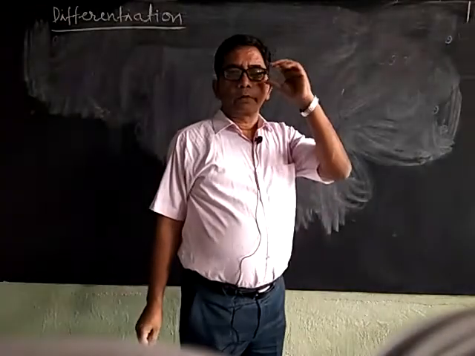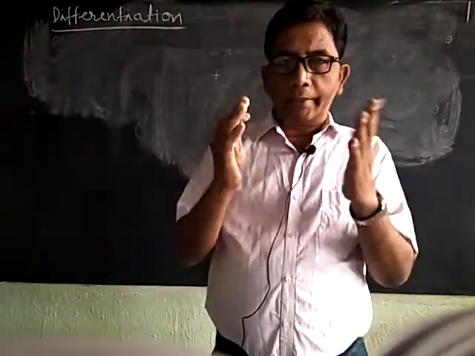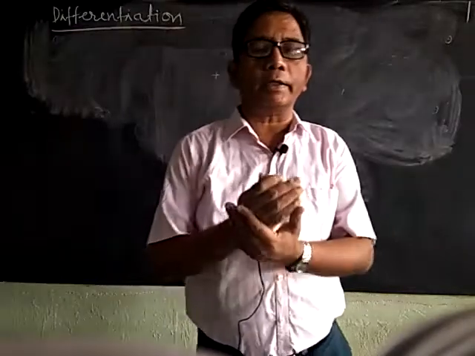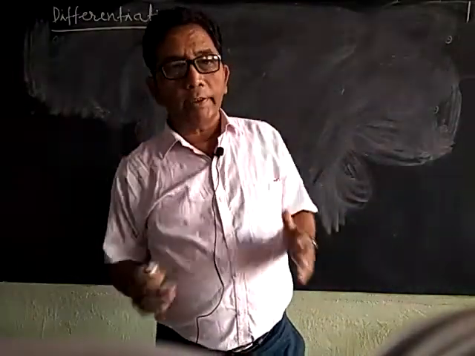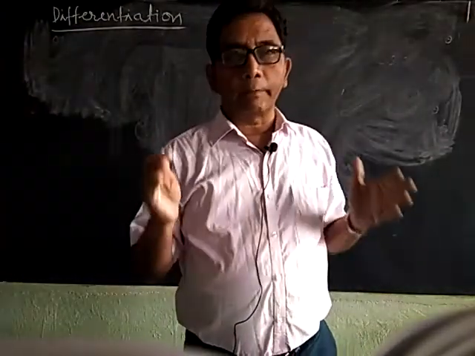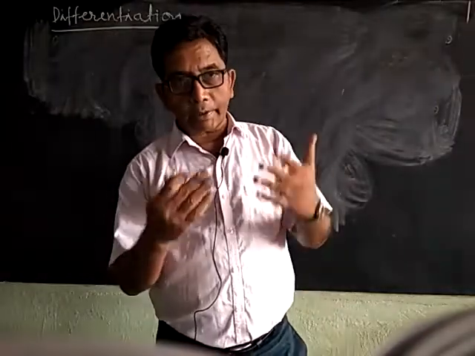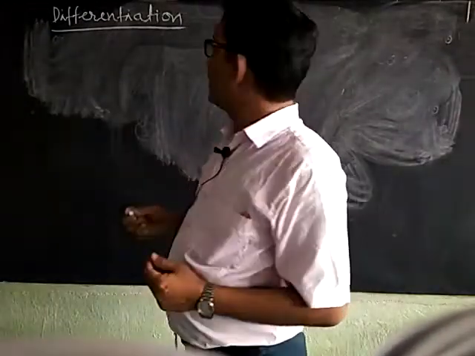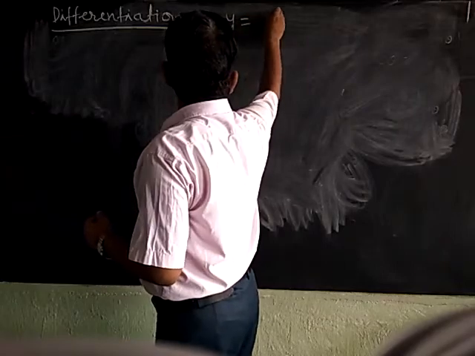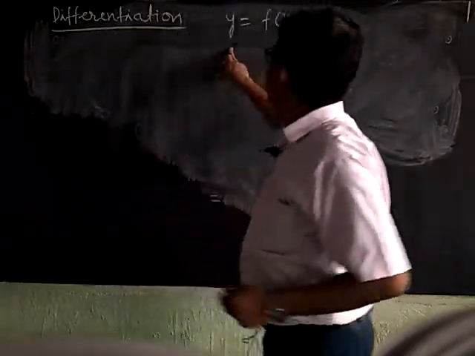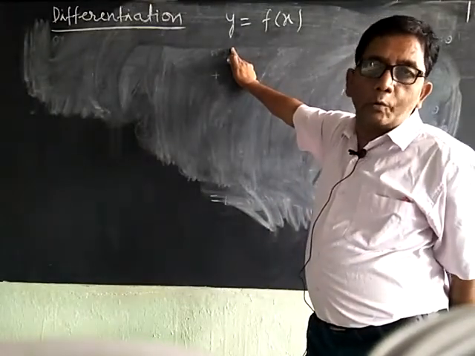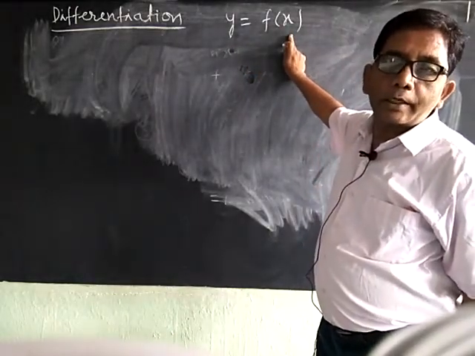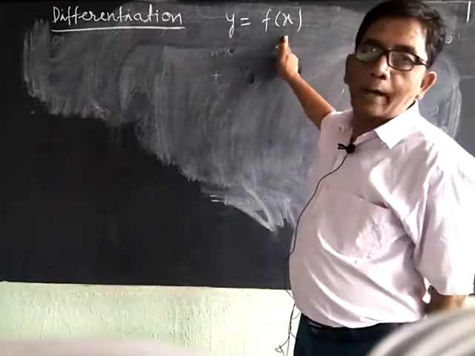If the value of a quantity, say y, depends on the value of another quantity x, then we can say y is a function of x, and we can write it as y is equal to f(x).